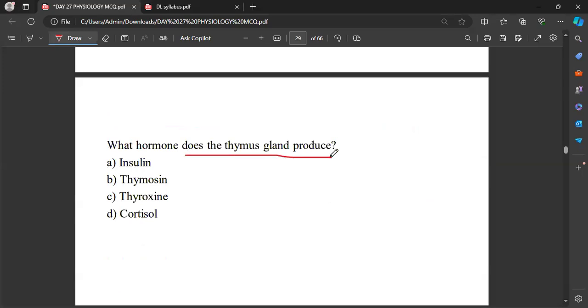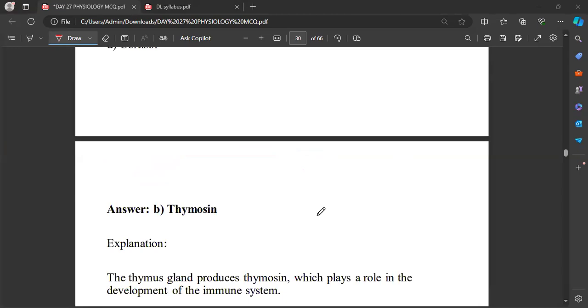what hormone does the thymus gland produce? They are producing thymosin.